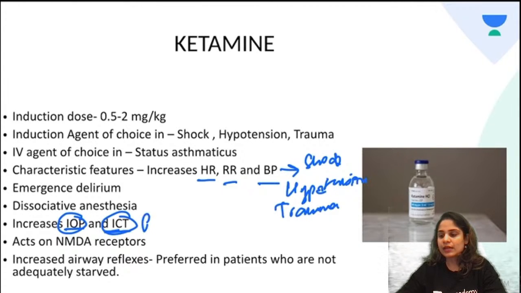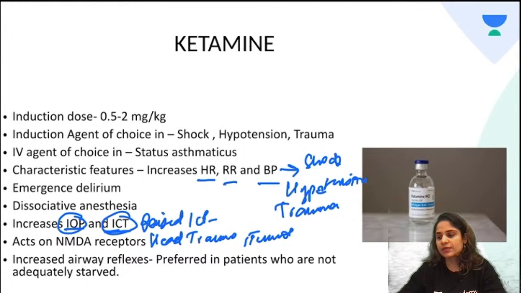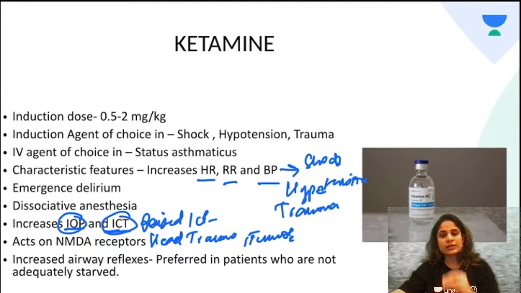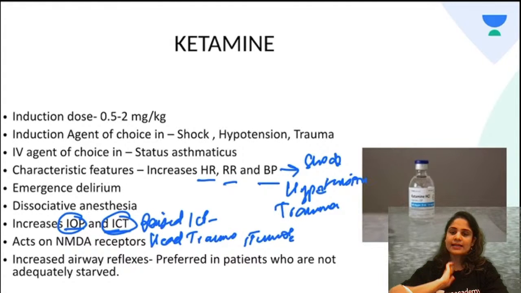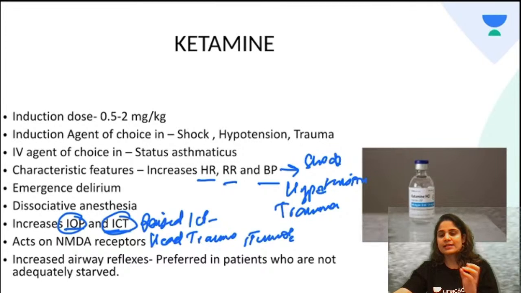Whenever we have a case of raised ICP, maybe your patient has head trauma, or a tumor, or obstructive hydrocephalus, or some kind of expanding extradural or subdural hemorrhage, in neurosurgeries you will avoid ketamine as an induction agent. This is asked in your exam very often. In neurosurgery, which of these IV induction agents will you not prefer? The answer to that will be ketamine.